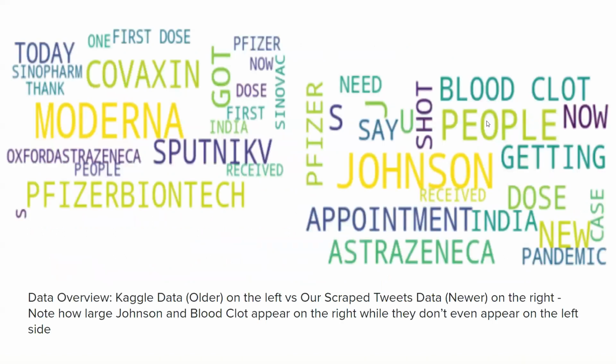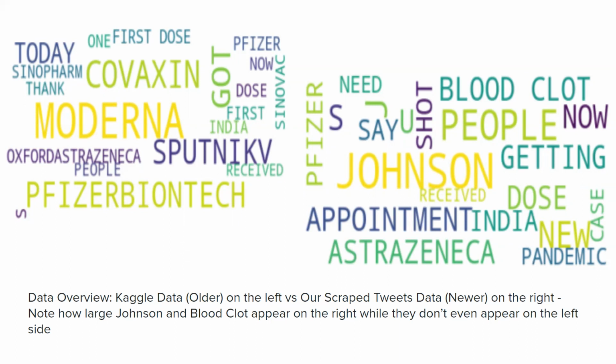Here we created word clouds for both data sets so that we can visualize some of the terms that appear most commonly in each one. On the left side of the page is a word cloud created from the data set we obtained from Kaggle, which is a little bit older and wasn't updated as recently as the one we collected ourselves. Here we see Moderna and Pfizer, some of the larger words, and they're familiar to us because they're two of the vaccines which are being widely distributed in the US and in our area.